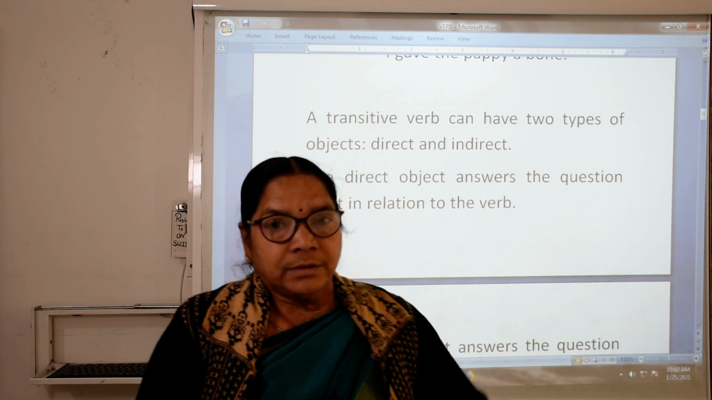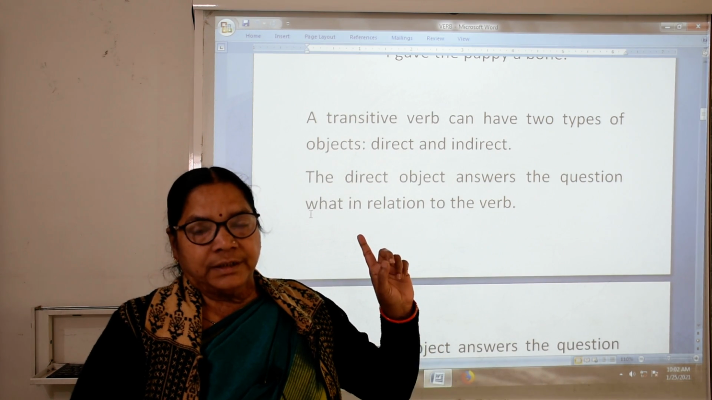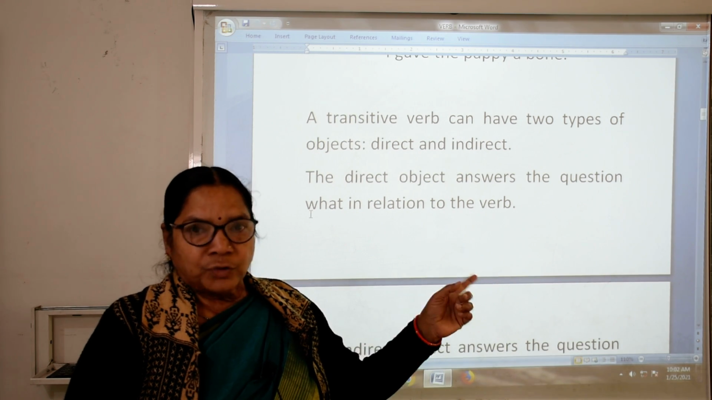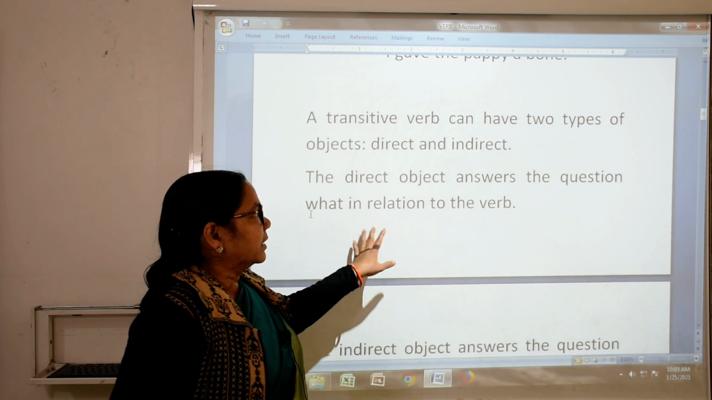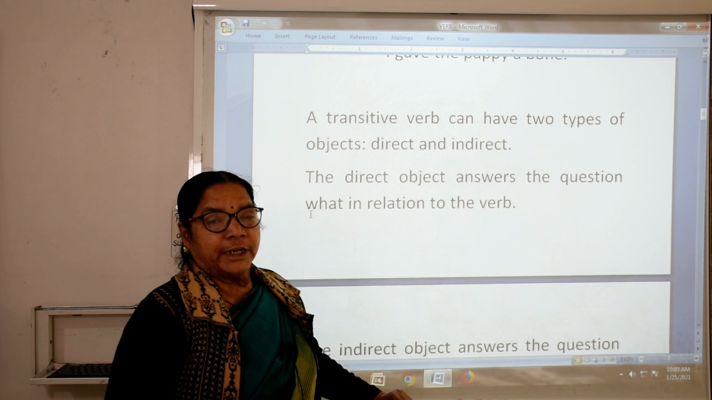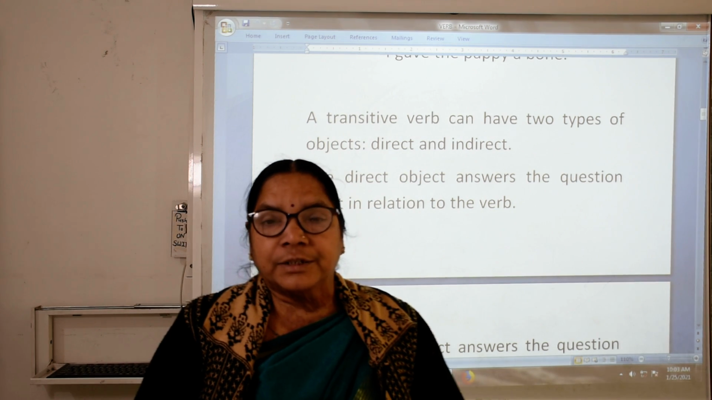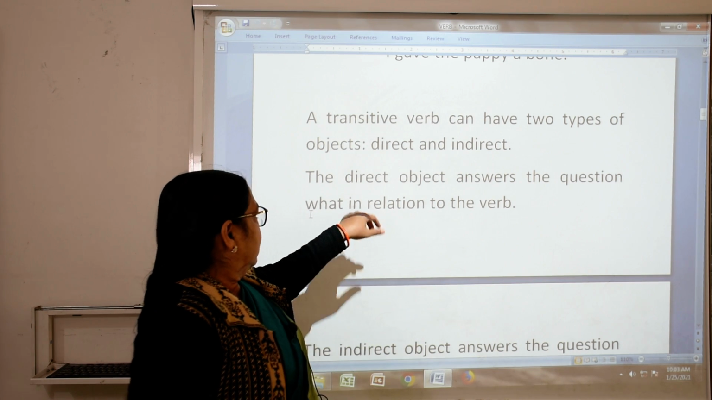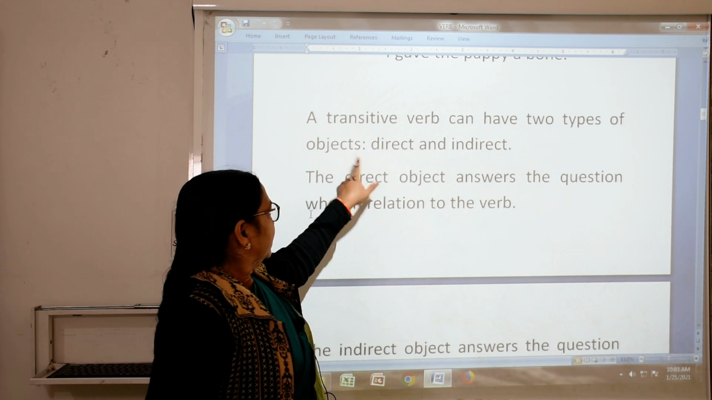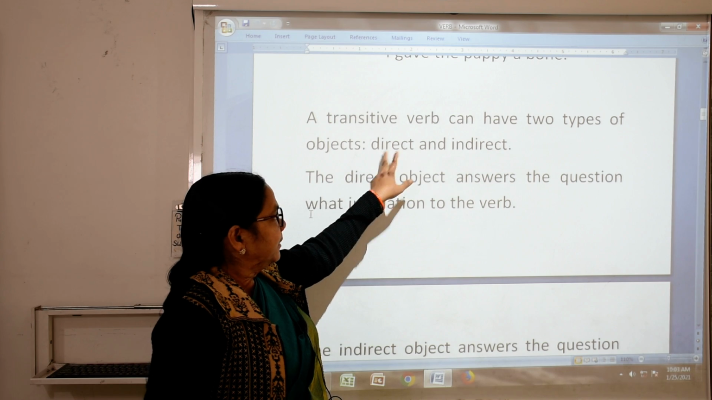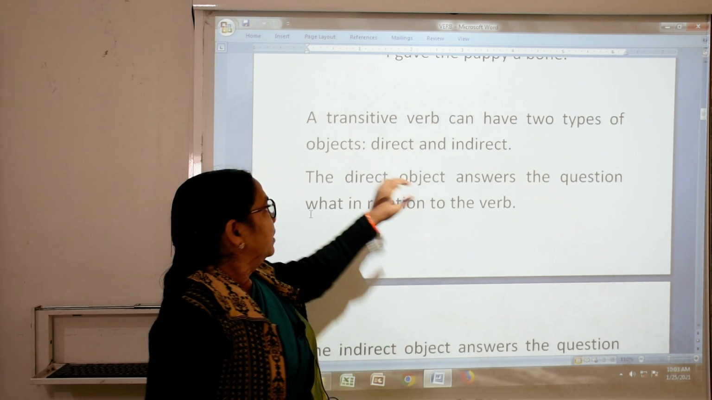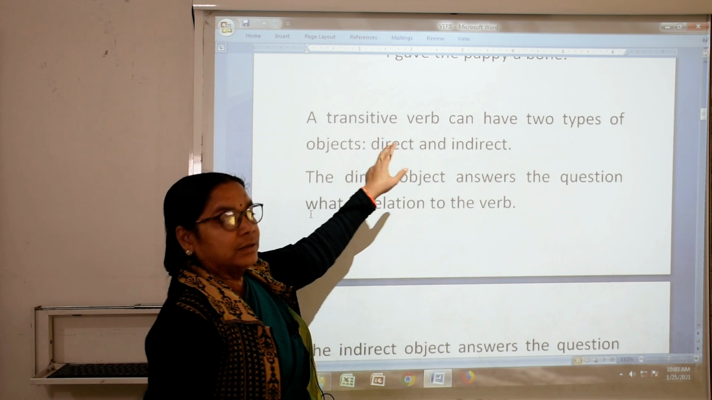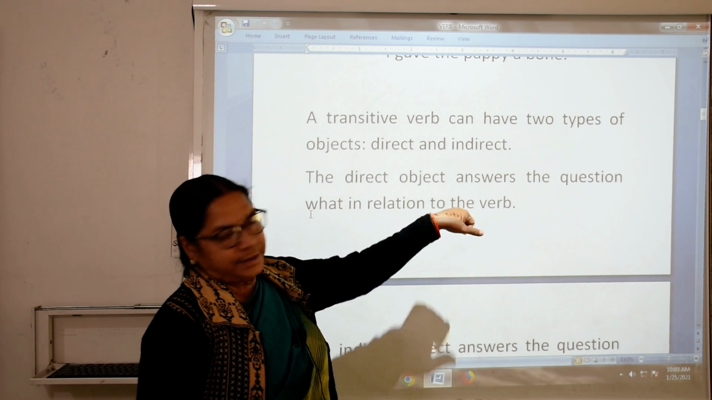First we did transitive and intransitive, then what is an object. Now we will see that a transitive verb can be of two types. How many types of transitive verbs are there? We have two types, direct and indirect. A transitive verb can have two types of object, direct object and indirect object.